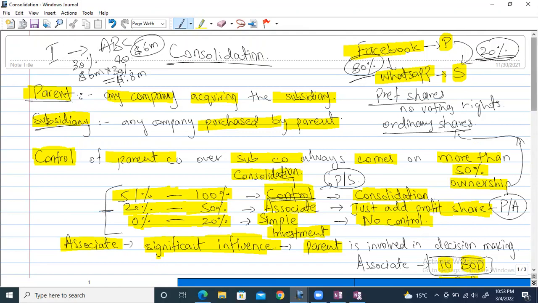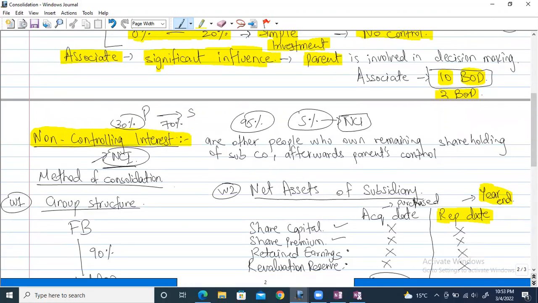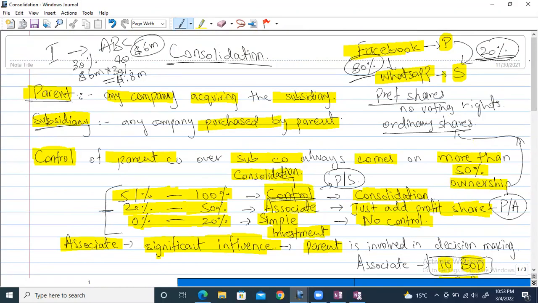In this case, these will be called non-controlling interest, the short form is NCI. Why is it called non-controlling interest? Because these 20% will just be time passers. They will not be involved in any kind of decision making, because obviously they're simple investors. Maybe one person has 1%, one has 0.5%, one has 5%, one has 7%, so it is an accumulation of all of them.